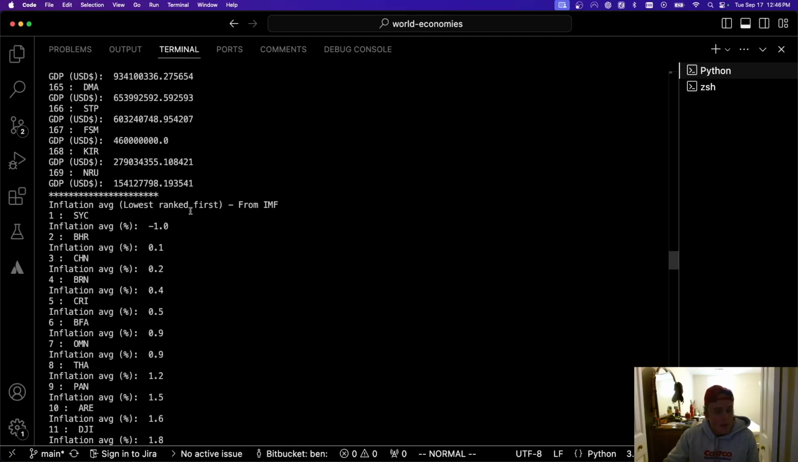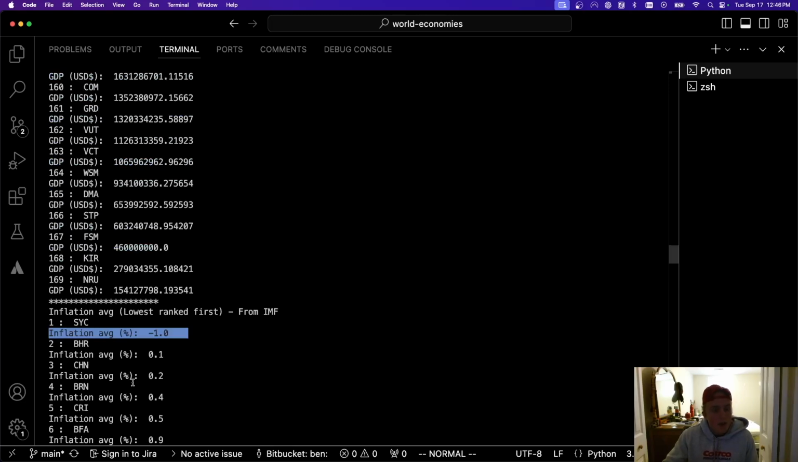Yep. And then the exact same thing for inflation, but lowest first. So this country is called Seychelles. I believe I'm saying that properly. It's off the east coast of Africa, and they apparently have the lowest inflation, followed by many, many others all the way down. And this is all nice, but this only really works for developers.